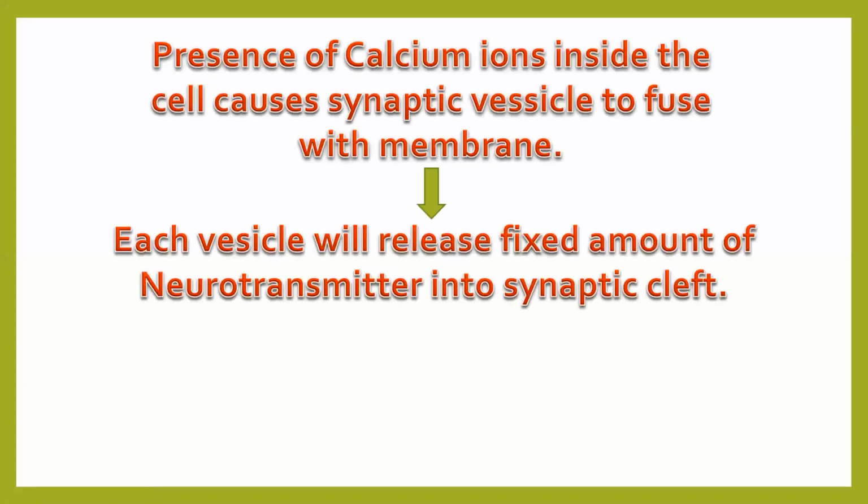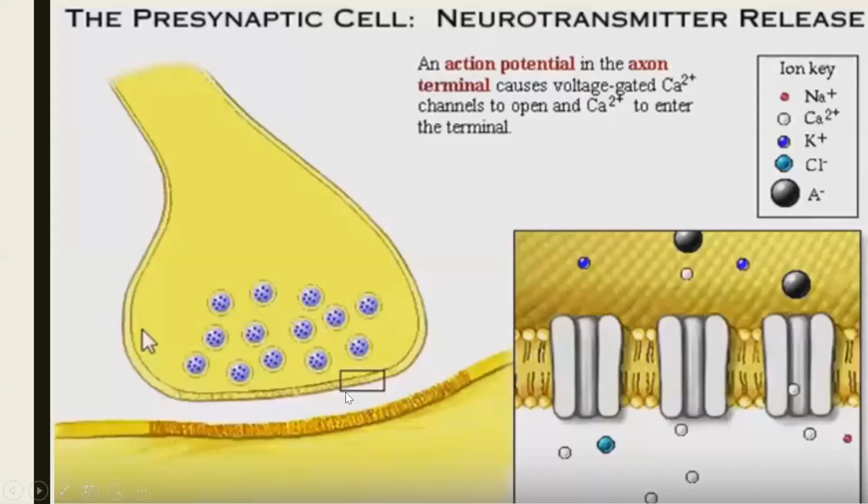Let's move further. Each vesicle will release a fixed amount of neurotransmitter into the synaptic cleft. What is the synaptic cleft? The synaptic cleft is this space which is present between the two neurons. So when these vesicles fuse with the cell membrane, at the same time all the content inside will be completely diffused here, right?